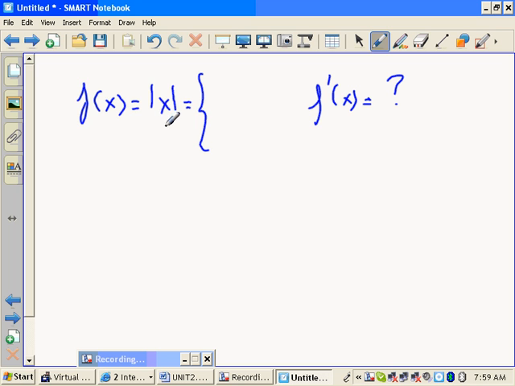What do you do to it? What if I plug in a negative 5? What do you do to the negative 5? You change its sign, right? Now, technically, when you graph it, it comes out as a positive 5. So I'm going to say if x is negative, I'm going to change its sign. Otherwise, I'm going to leave it alone. Okay? That's the absolute value function.